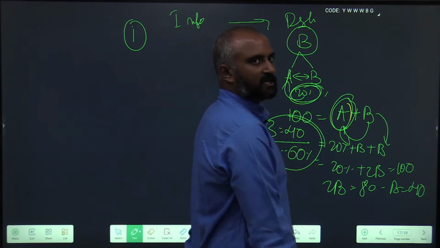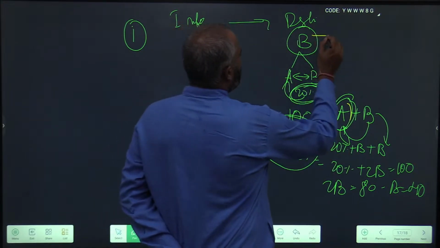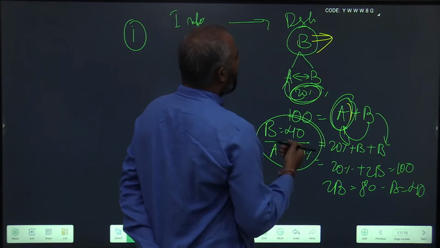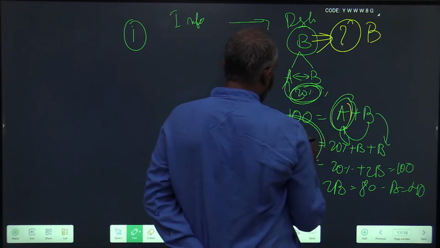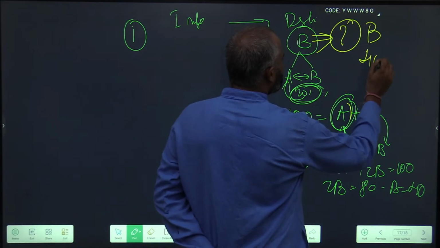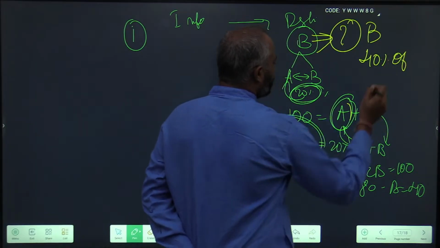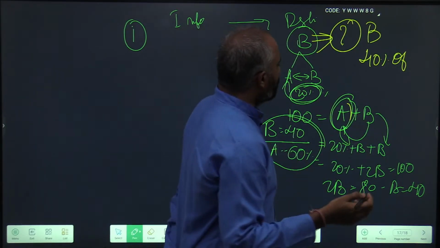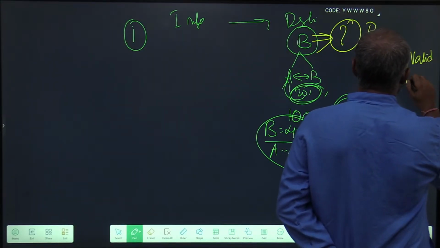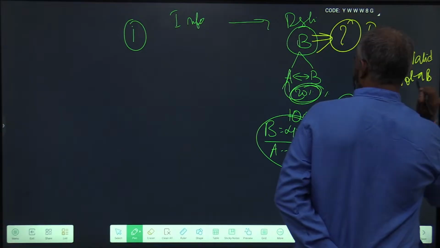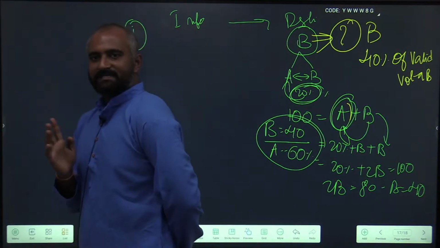I hope this is clear. I have given a form to the destination that is being asked: I need to find out 40% of the valid votes. Because I need votes of B, I need to find 40% of valid votes. The destination is clear.